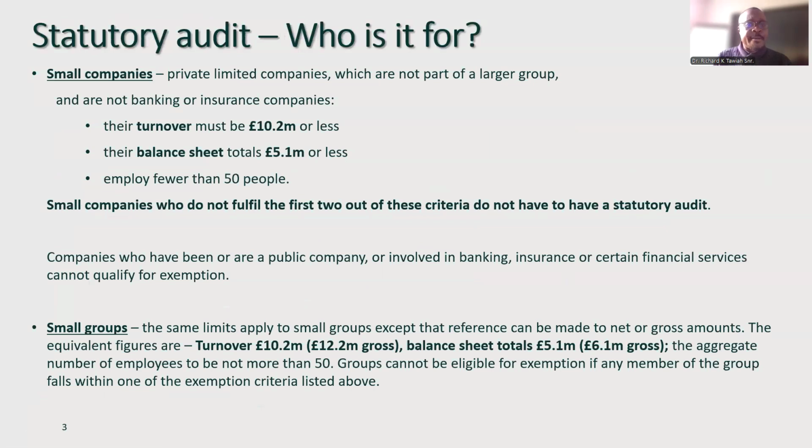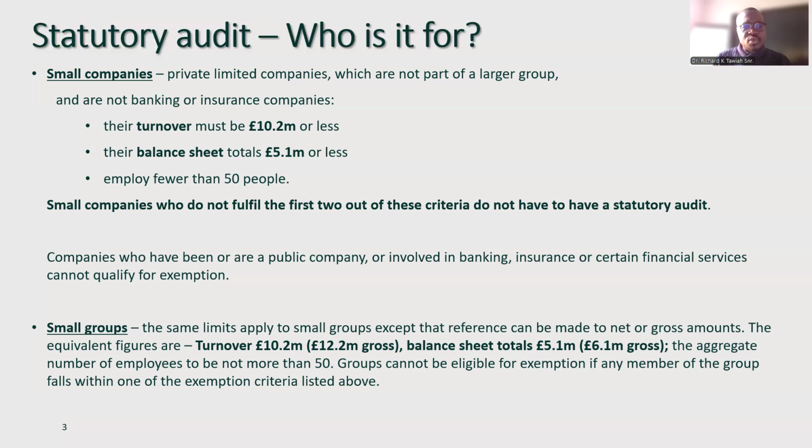Now, statutory audit, who is it for? Small companies are companies who by definition are not large. Their turnover is 10.2 million or less, and half of it represents their balance sheet total, which is 5.1 million or less. They employ fewer than 50 people. The thresholds keep changing, so my advice is for you to look at the gov.uk definition thresholds for small companies, medium companies and large companies.